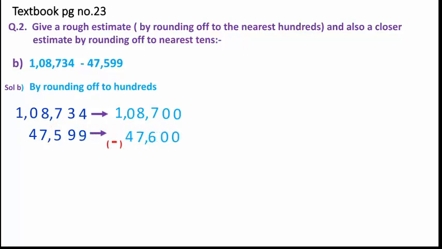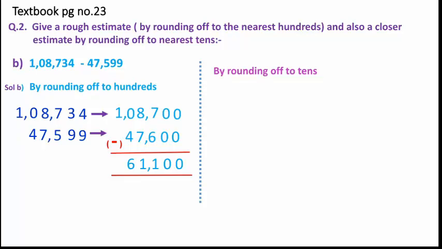Clear? And what is the sign present between these two numbers? That is of subtraction. So we will find its difference. Clear? So while finding their difference we have got 61,100. Then we have to find the rounding off to tens place also for the same question. So how will we write? We have to mention on the top for which place we are finding the rounding off.